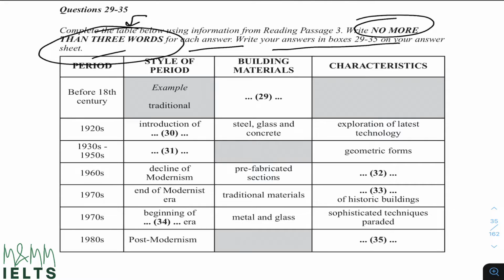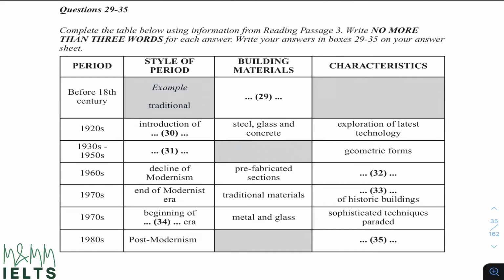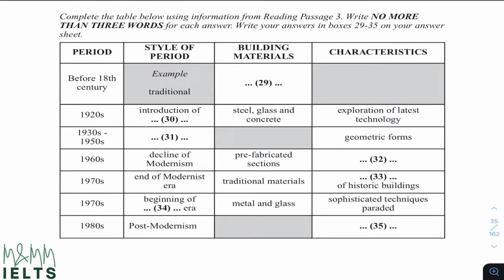Now I know that I can only use 1 word or 2 words or maximum 3 words. The moment I use more than 3, I don't get any score. So I have understood the question, I have read the instructions, step 1 is done. Awesome. Now let us move on to step 2. Let us keep this video short and to the point and only do 2 questions, 29 and 30. I just want to show you what should be your approach, and then you can solve similar questions wherever you find them or whatever is your source of practice.